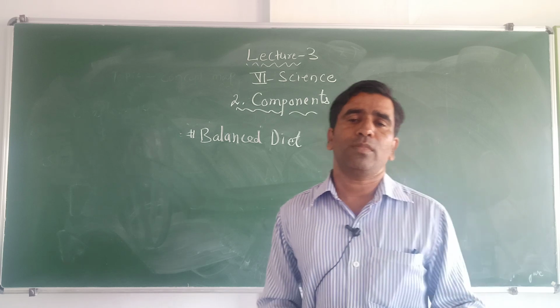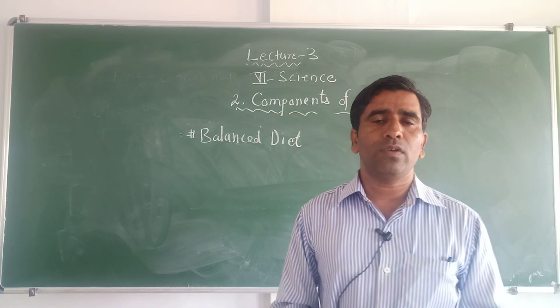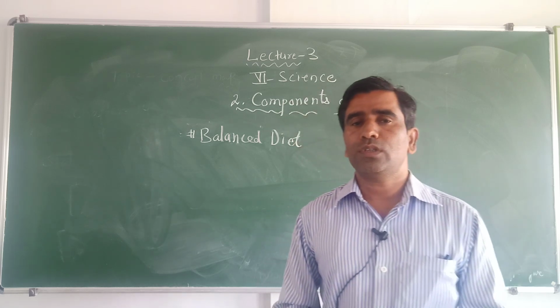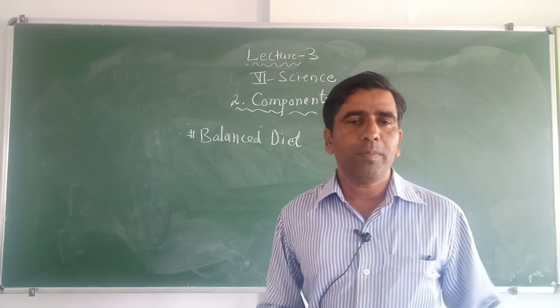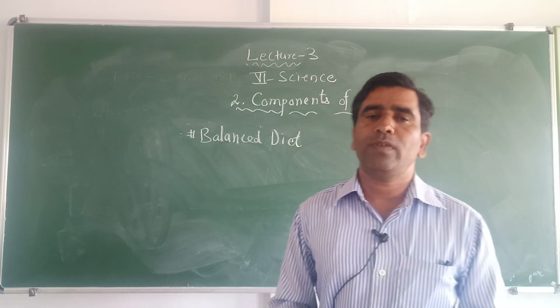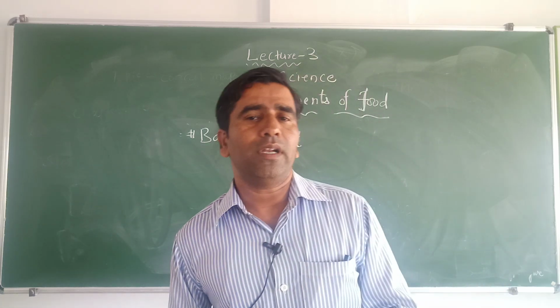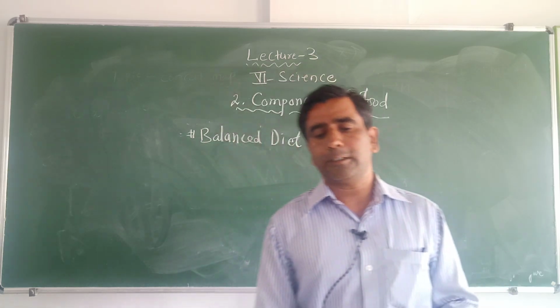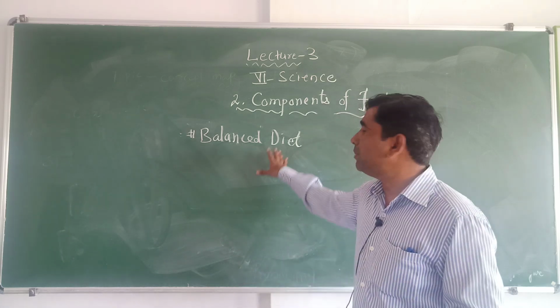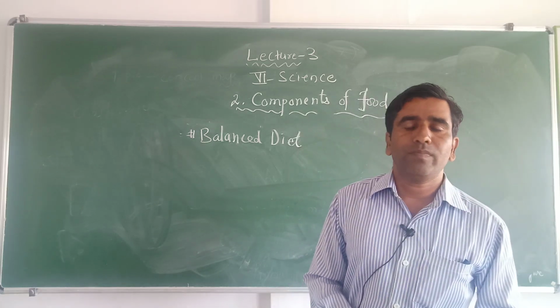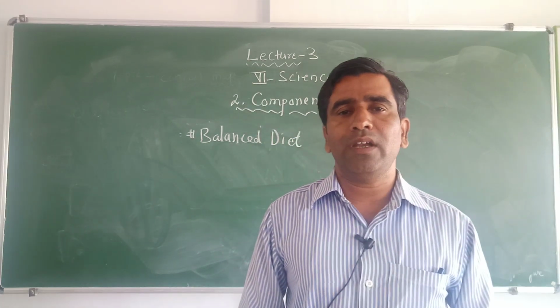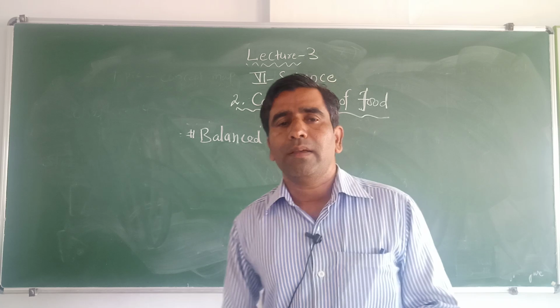A small baby, a small child requires more protein food for proper growth. And the person who is sick, all people require the protective food for the proper functioning of the body, that is vitamins and minerals. This is about the balanced diet. So the food which contains all the nutrients in appropriate amount is called a balanced diet.